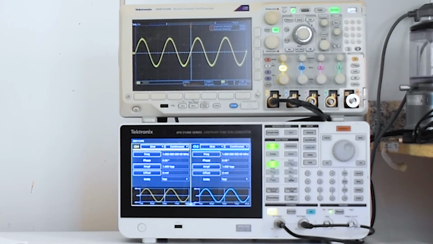Each of these waveforms can be varied as to frequency, phase, amplitude, and offset. This is done by using the number pad on the right side of the front panel. We'll see how this is done in our next video on the Tektronix AFG 31000 series